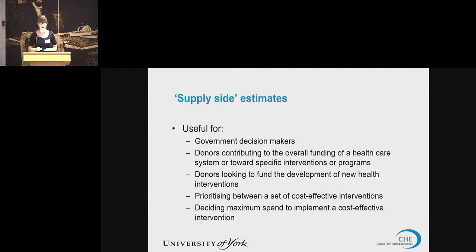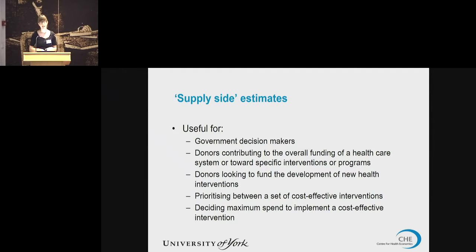So I've kind of alluded to this, but it's worth reiterating. These supply-side estimates are useful for government decision makers who are working with constrained budgets, who are interested in whether funding a new intervention, whether it's a new vaccine or any sort of treatment, with a given budget will result in an improvement in health outcomes overall, or if that money would be better spent elsewhere. It's also useful for donors who are contributing to the overall funding of a healthcare system, or towards specific interventions or programs, and particularly donors looking to fund the development of new health interventions.